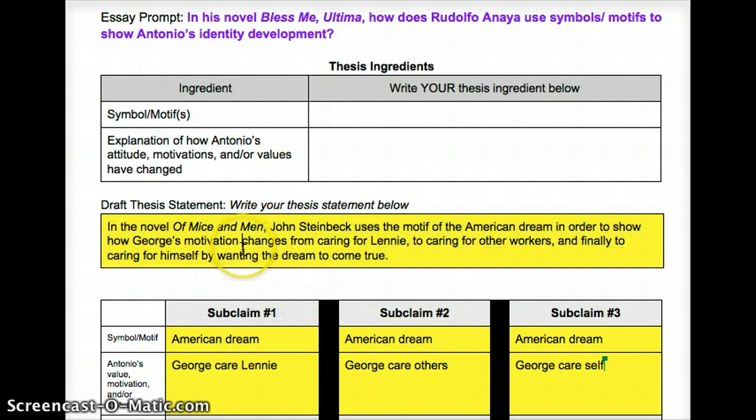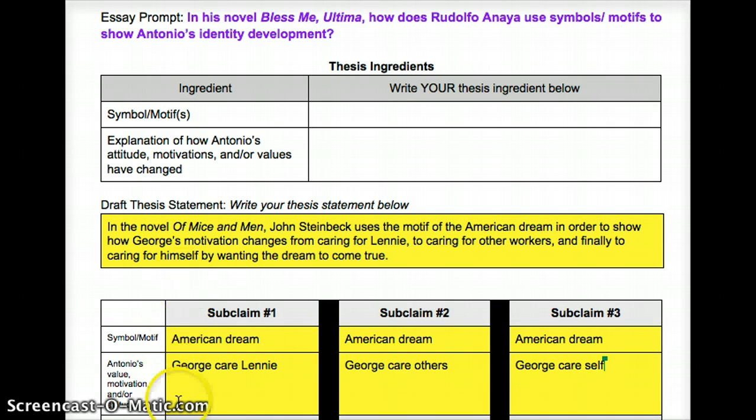Then, as you can see, the subclaims are divided into the 3 parts of this thesis. So George's motivation changes from caring for Lenny. So that's the first one, caring for Lenny. The second one is caring for others. And then the last one is caring for himself. So I'm just going to look at subclaim number 1.